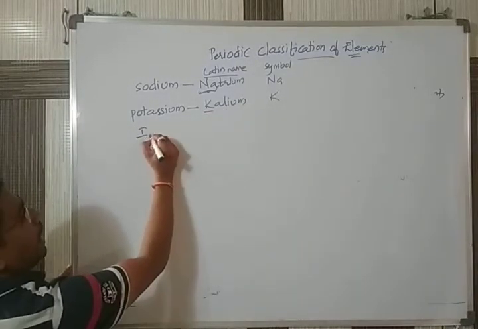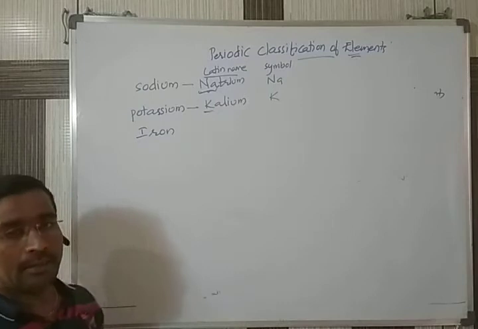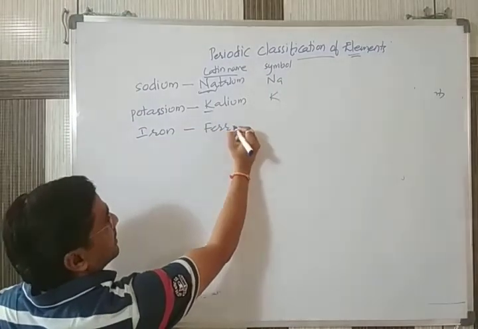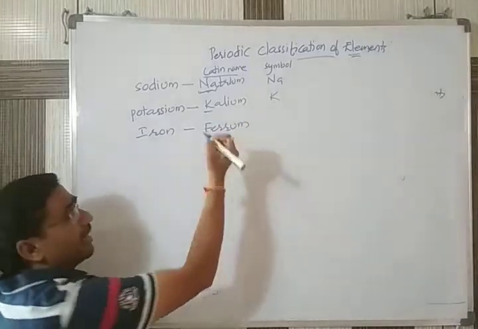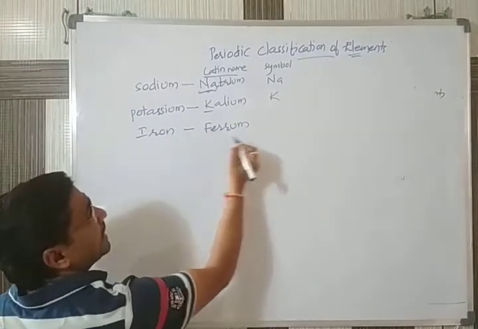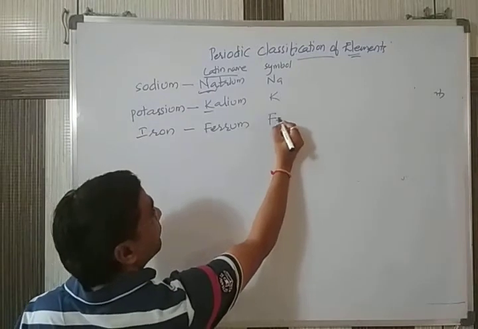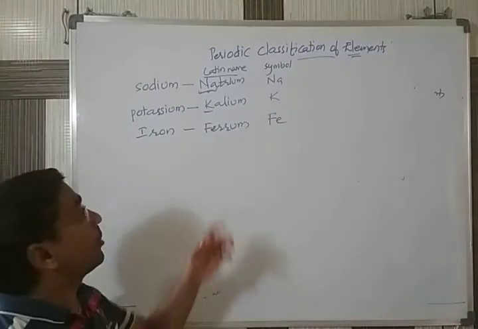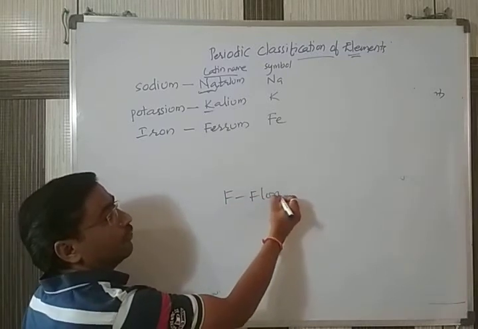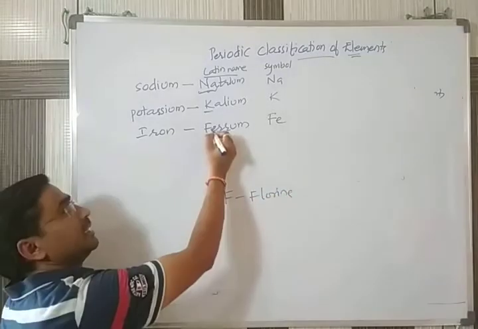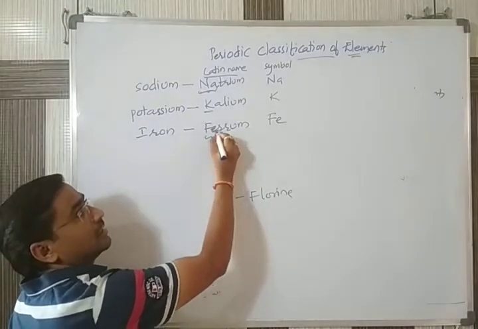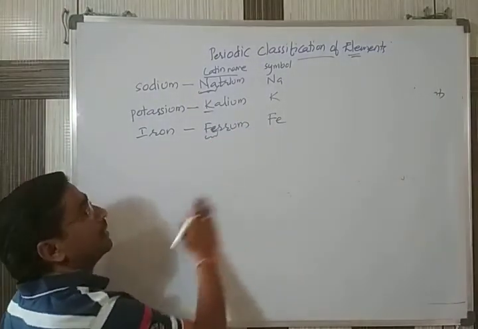Next one, we have iron. The Latin name of iron is ferrum. So that's why it is given the symbol Fe. You can call it F, but F stands for fluorine. Fluorine's symbol is F. That's why instead of one F, he took two letters, Fe.